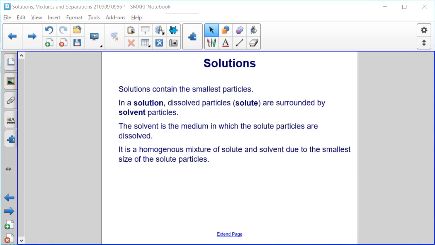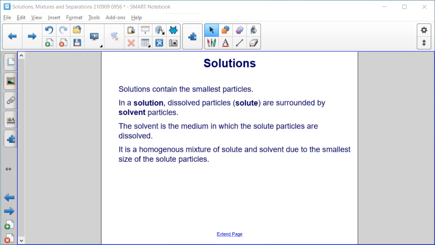Let's talk more now about solutions. Solutions contain the smallest particles, particles that are less than 1 nanometer. In a solution, dissolved particles, known as the solute, are surrounded by solvent particles. The solvent is the medium in which the solute particles are dissolved.